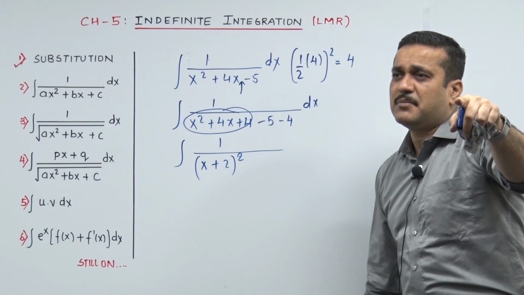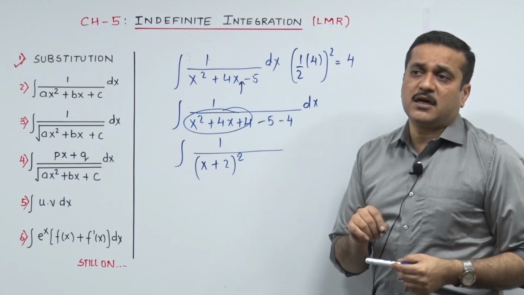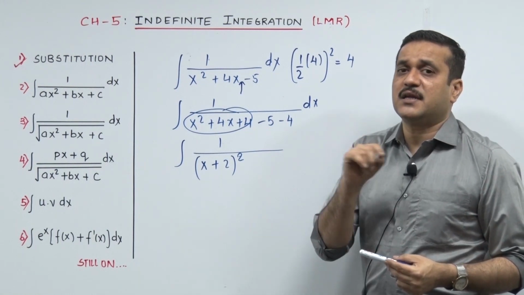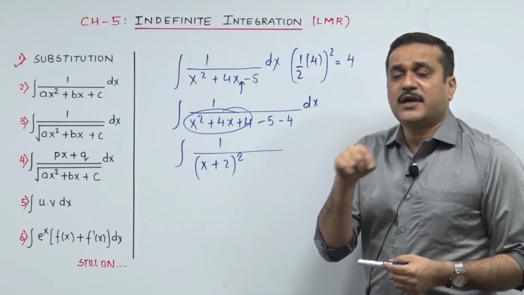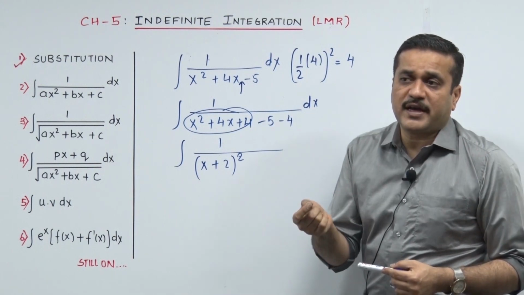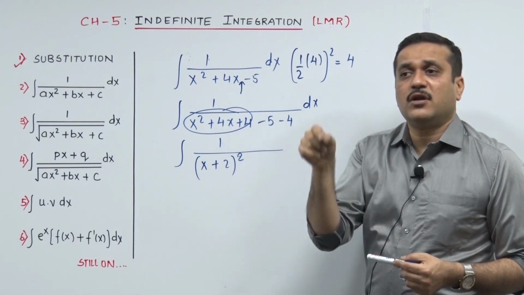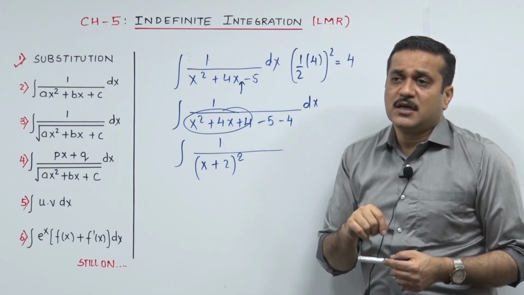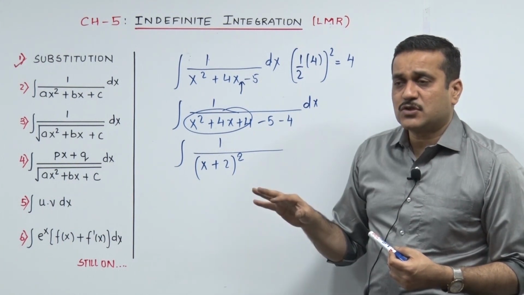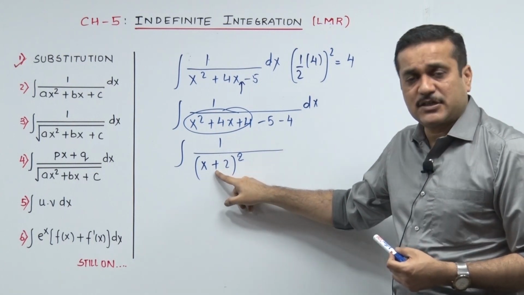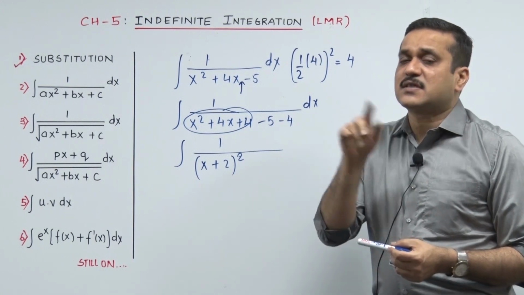Now a viewer out there may be thinking how he can dare to call x plus 2 as x. In integration, your x can be replaced by any other linear form of x. Your x is linear, and you can change your x to any other linear form of x, px plus q or ax plus b, and still you can apply the same formula, calling it x. The only thing is, in the end you need to divide the answer by the coefficient of x. I think I can rightly call it x. In integration your x can be replaced. What is the caste of x?